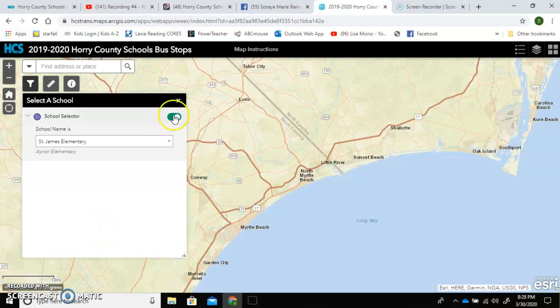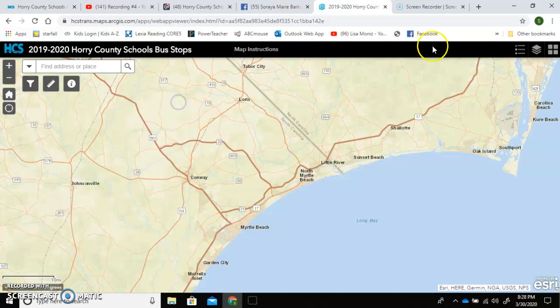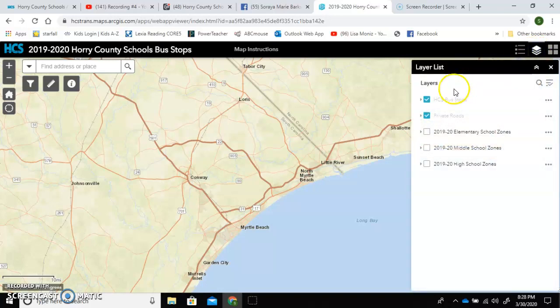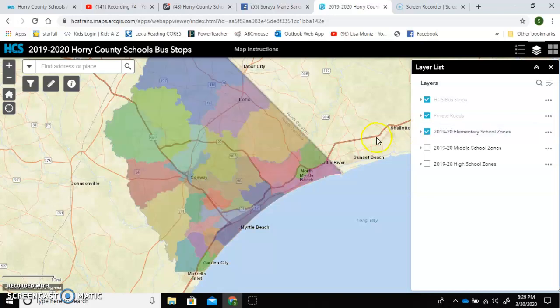St. James Elementary. Then I just clicked out of there, and then you go to layers here, and that's not it. So we'll go to this, and it already has Horry County school stops and private roads. That's what the red lines are going to be that you see. So I clicked this, and it pops up all of Horry County and the different zones.